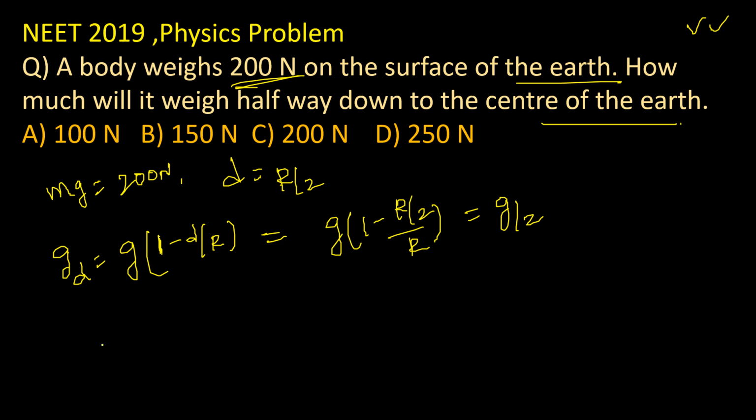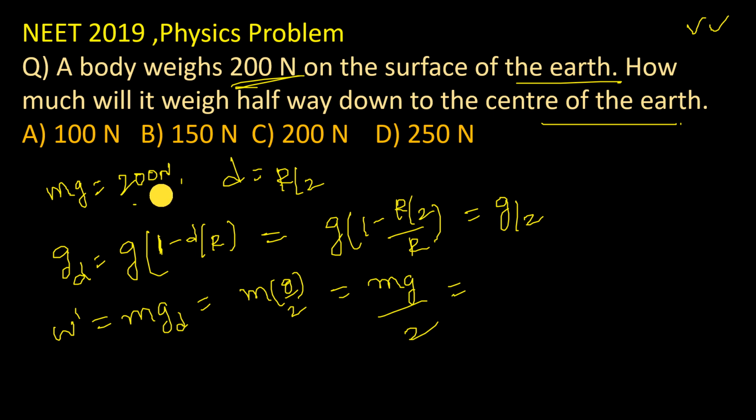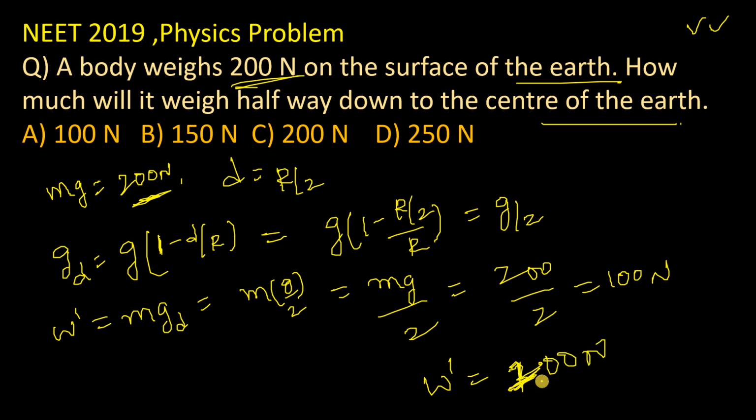Then the required weight is W dash equal to m g_d, that is, at a certain depth, m into g by 2, that is mg by 2. Then mg is 200, so 200 by 2 is nothing but 100 Newton. So our required answer at a certain depth is 100 Newton.